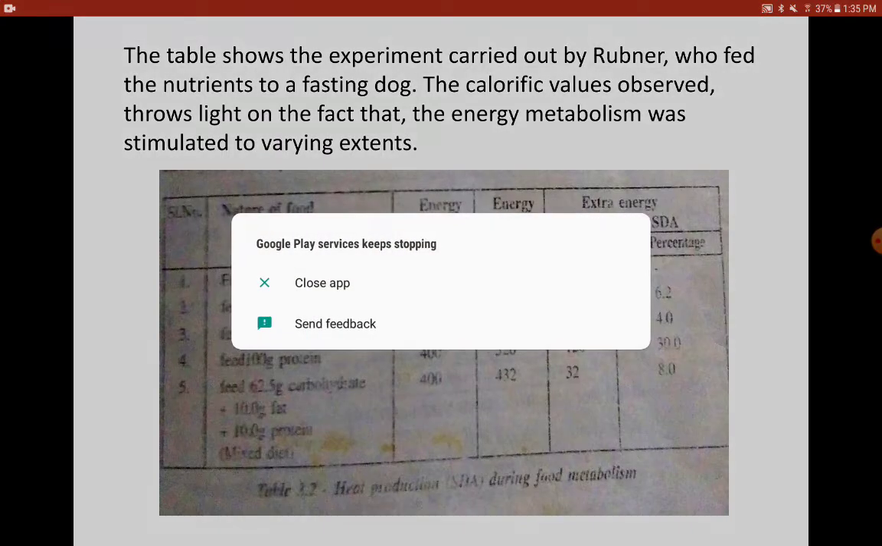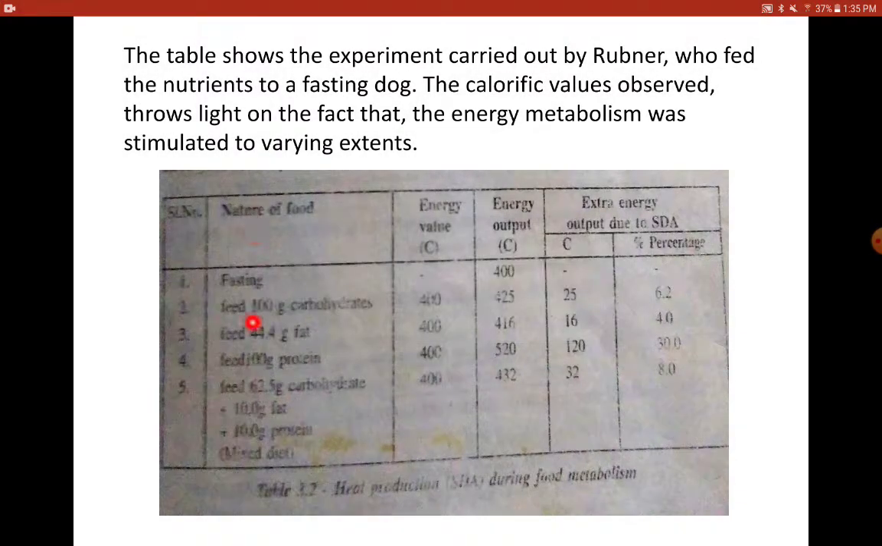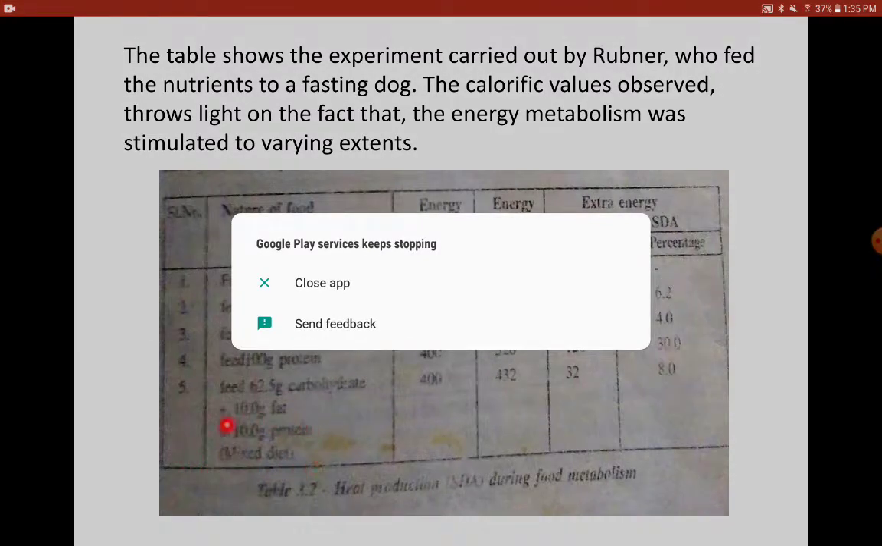And here in this column you can observe I have mentioned 100 grams of carbohydrates, 44.4 grams of fat, 100 grams of protein, and 62.5 grams of carbohydrate, 10 grams of fat, 10 grams of protein in the form of a mixed diet. Can you see here? I am just circling this mixed diet, which includes 62.5 grams of carbohydrate, 10 grams of fat, 10 grams of proteins.